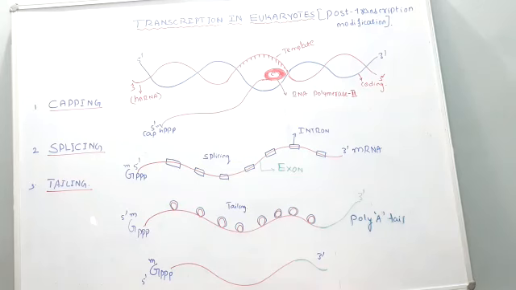After that it follows tailing. What is tailing? Tailing is the addition of 200 to 300 polyadenylate at the 3' end of the messenger RNA, hence it is called tailing. Thus capping, splicing, and tailing are the three important steps followed after transcription in eukaryotes. It is also called post-transcription modification. That's all.